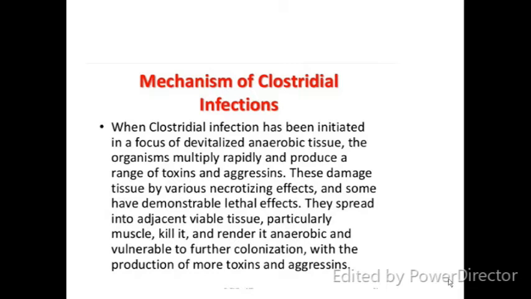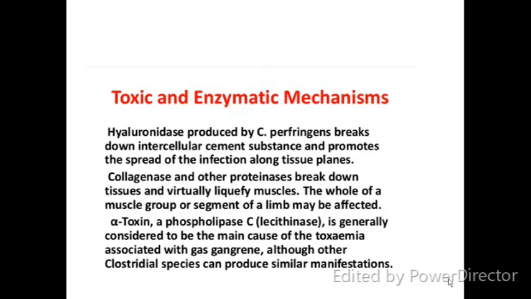Means basically what happens, there is production of toxins, aggressins, and it will cause necrotizing, and it will go on spreading and causes involvement of other muscles also, and other toxins and aggressins are produced. This hyaluronidase produced by C. perfringens breaks down the intracellular cement substance and promotes the spread of infection. How does this spread? The infection spreads to the adjacent muscles by production of hyaluronidase. Okay, this will break the membrane, and collagenase and other proteinases break down the tissues and virtually liquefy the muscles. The whole of the muscle group or segment of the limb may be affected.